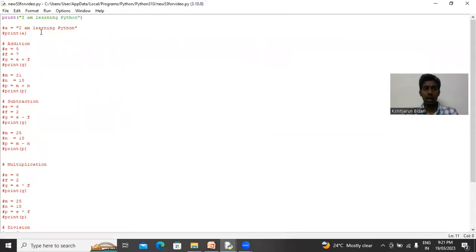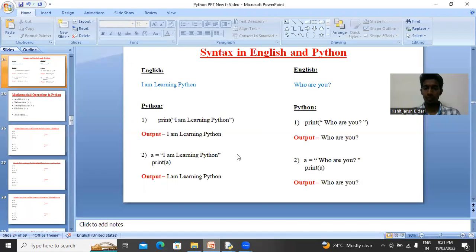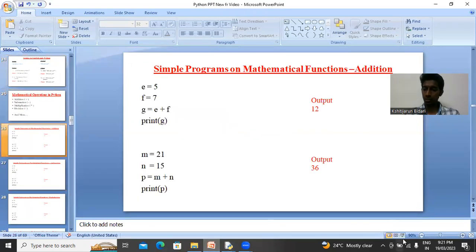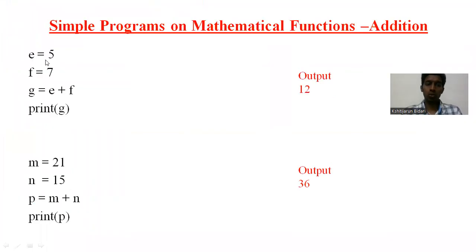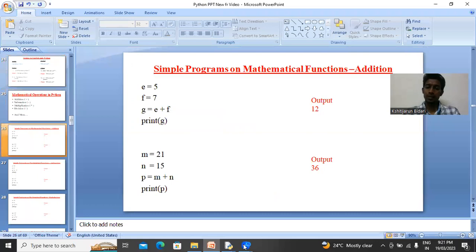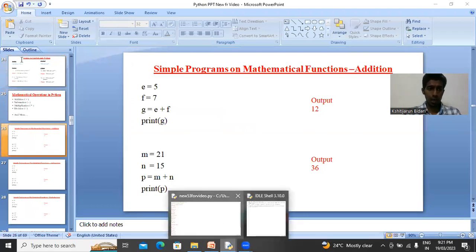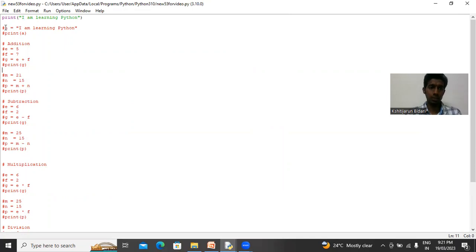Next one, as we discussed, addition. E is equal to 5, F is equal to 7, G is equal to E plus F. Print G. Its output is 12. So let us see that. I've already typed the example here. Hash is a simple command which is given there to show that it should not be executed. If I remove the hash, it is a regular program and I can execute that. So I'm removing the hash now.